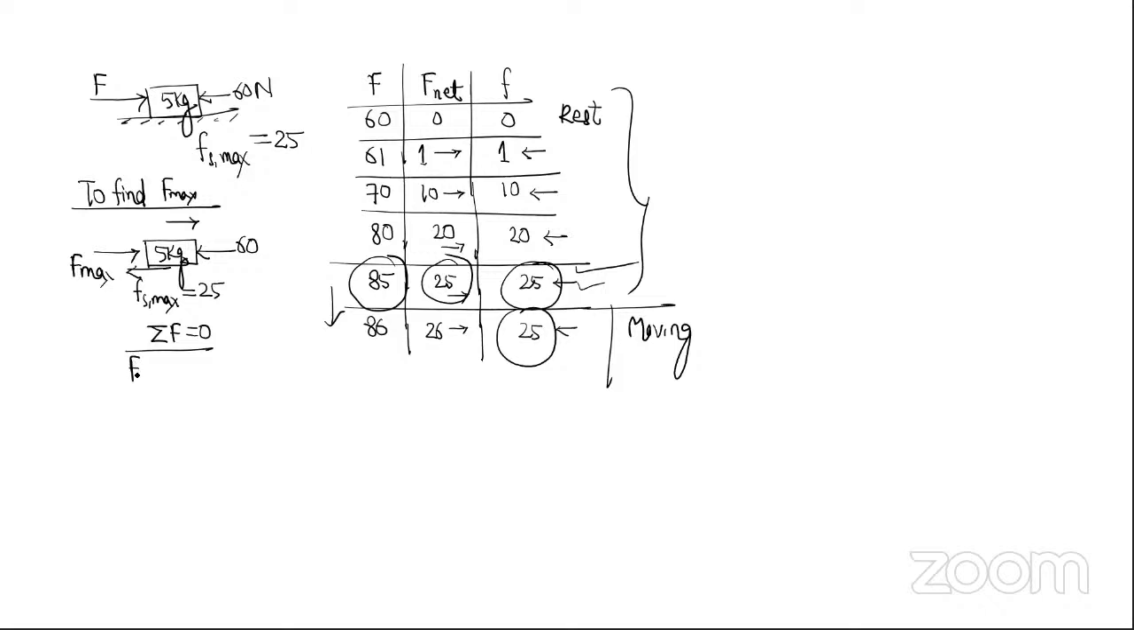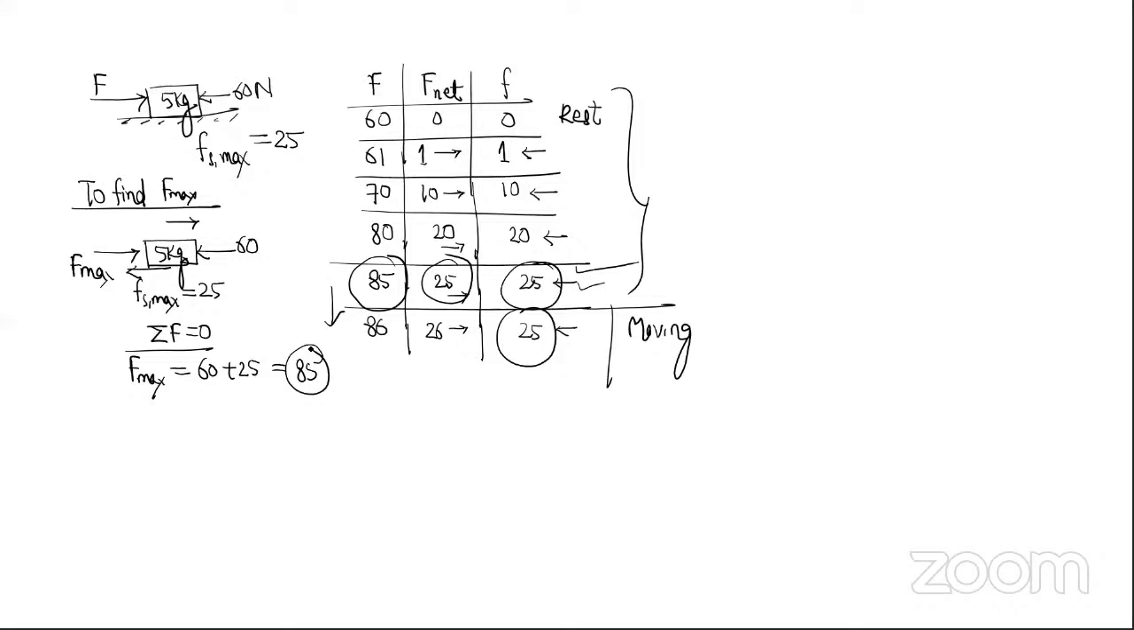So see what you are getting. You are getting F max equal to 60 plus 25. That's 85. So this is the logic. Is that clear? Yes, sir. How many of you understood? Raise your hand.